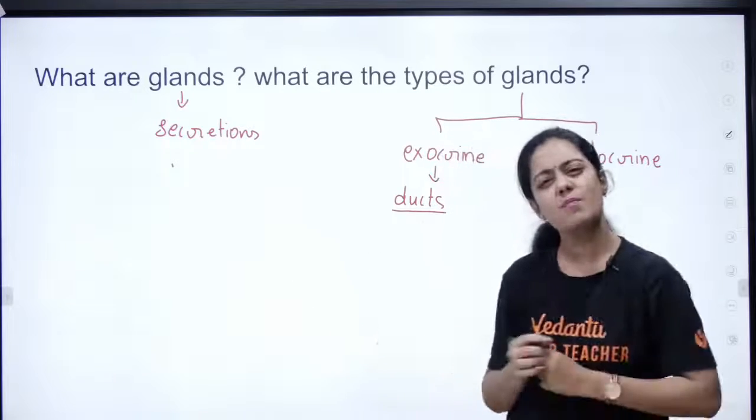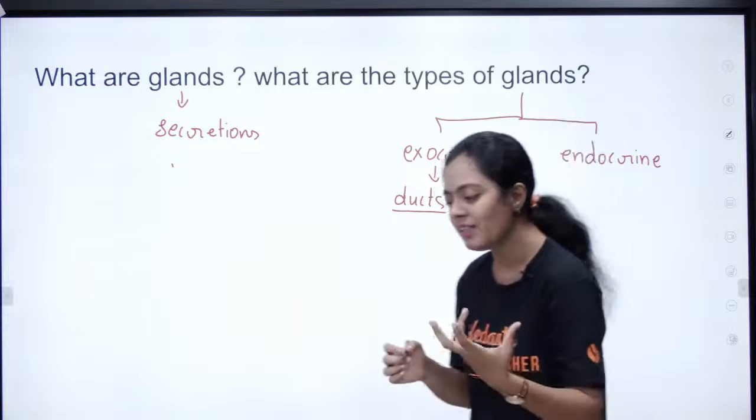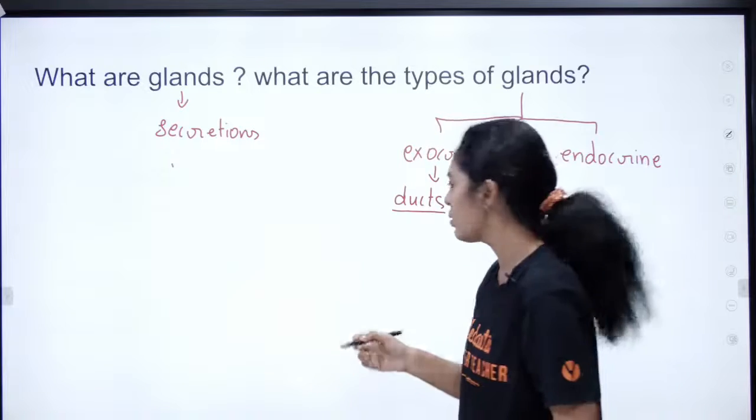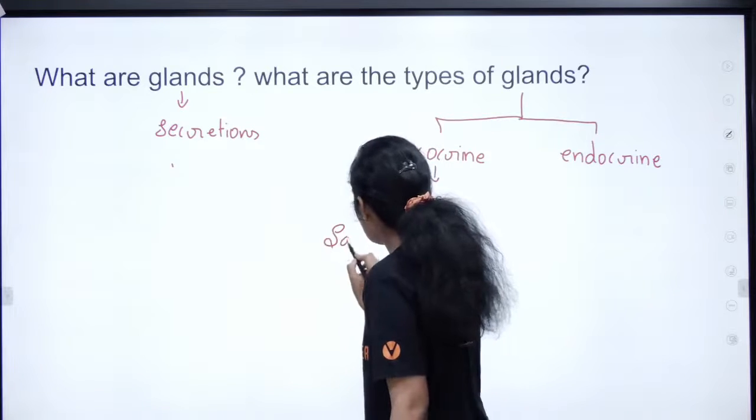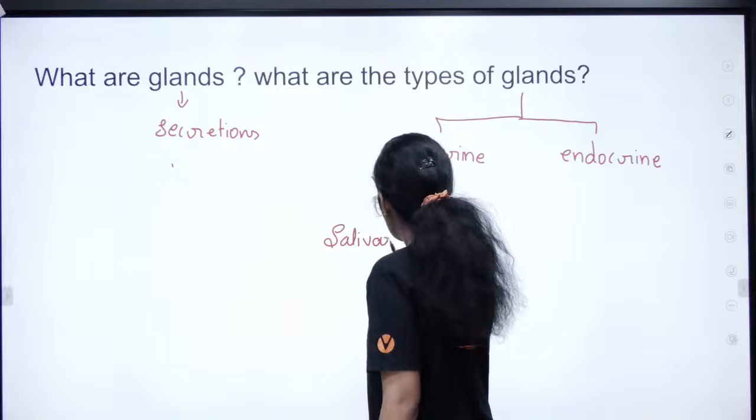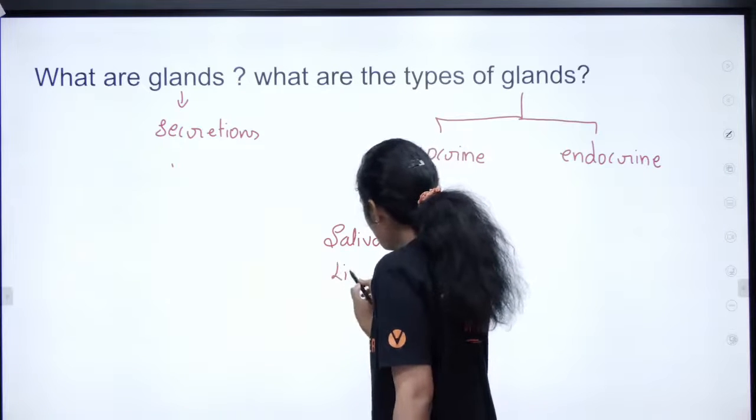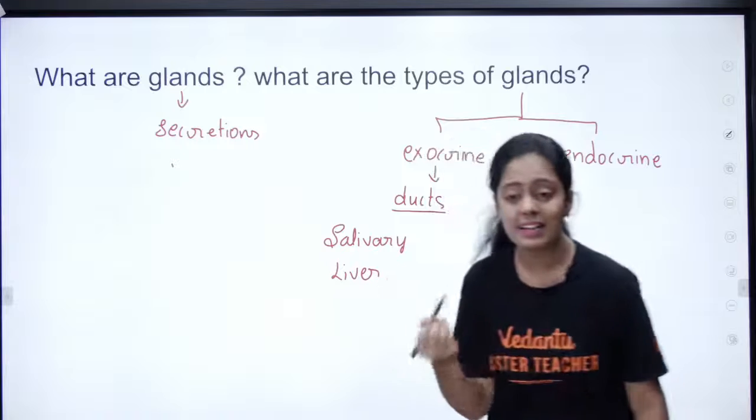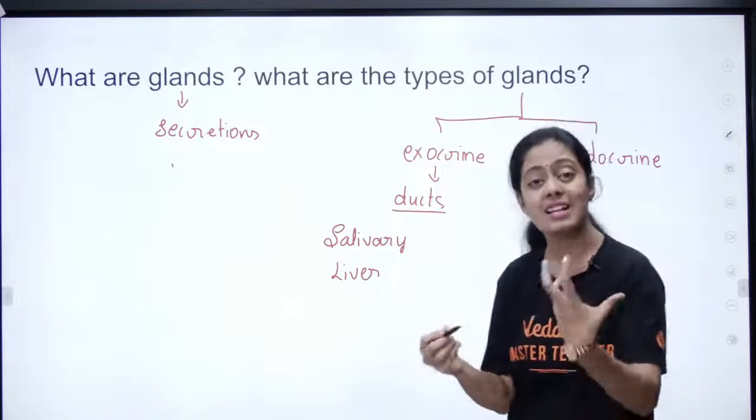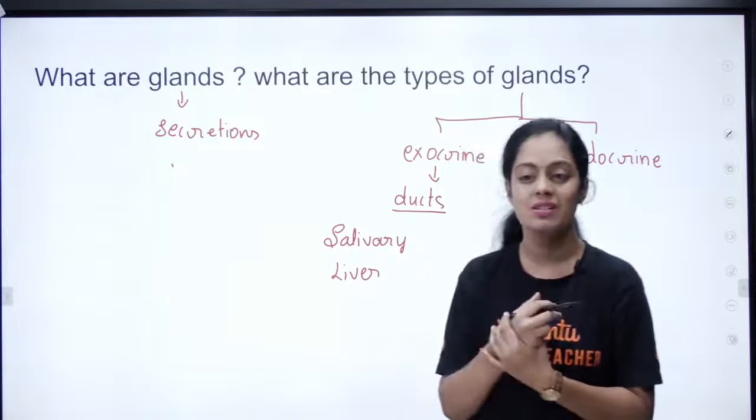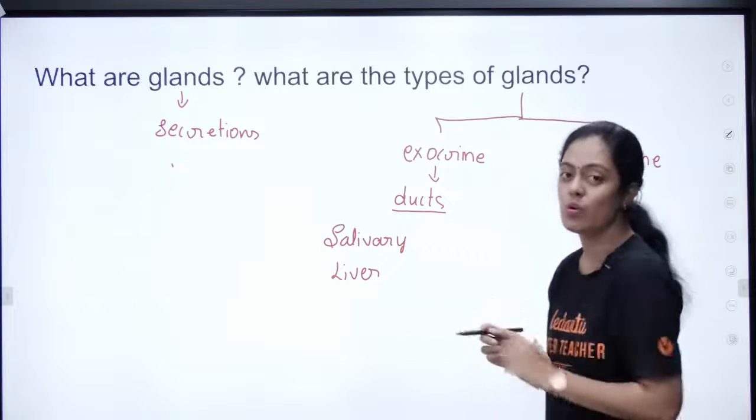Okay, so example for exocrine gland, can anyone tell me any example for exocrine gland? You have your salivary gland. Okay, then you have your liver. Liver has this bile duct. Then you have your gastric glands, which all are having ducts. That is what we call exocrine glands.